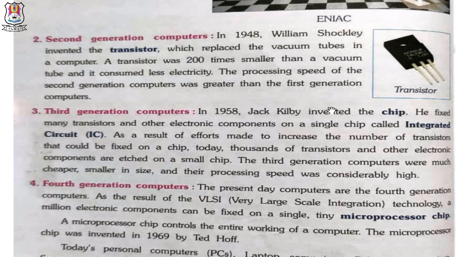Number 2, second generation computers. In 1948, William Shockley invented the transistor, which replaced the vacuum tubes in computers. A transistor was 200 times smaller than a vacuum tube, and it consumed less electricity. The processing speed of the second generation computers was greater than the first generation computers.